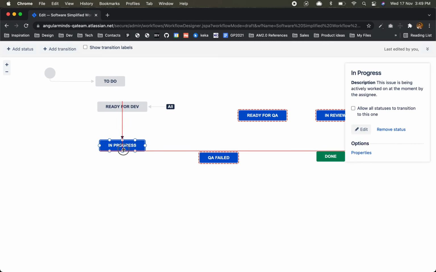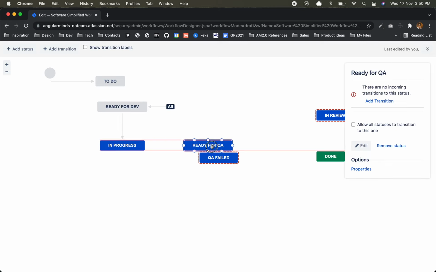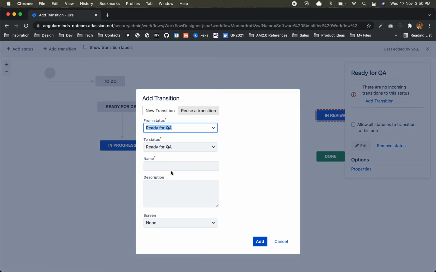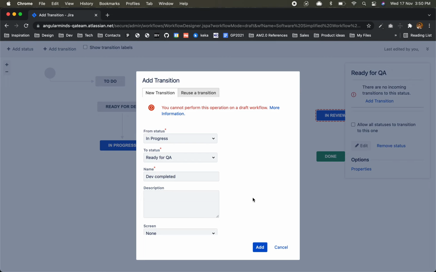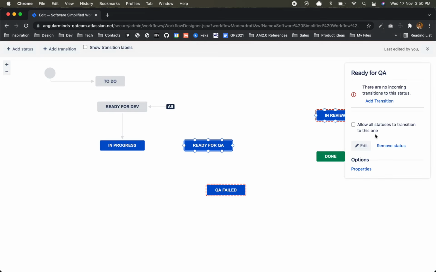After in progress, where you see the dev started, that transition is displayed. Ready for QA, right? From in progress to ready for QA, development completed. I don't know what's the reason why we are not able to do this. Okay, for now we'll make it all.